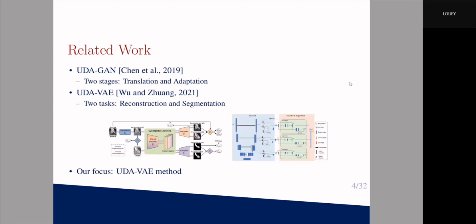Here are 2 common strategies. The first one is GAN-based. They use a CycleGAN to transfer the style from source to target. Then the classifier will play an adversarial game with a shared encoder to minimize the domain discrepancy in the feature space. Another method is VAE. They will minimize the domain discrepancy in the latent space explicitly, because the latent space is a normal distribution. We still found that the second method has large room to step forward.